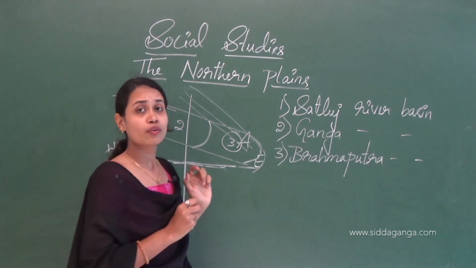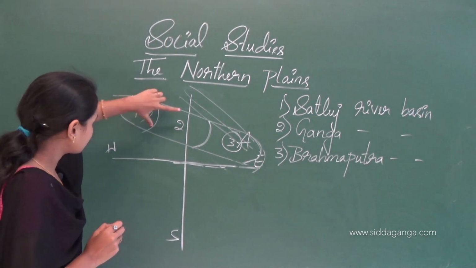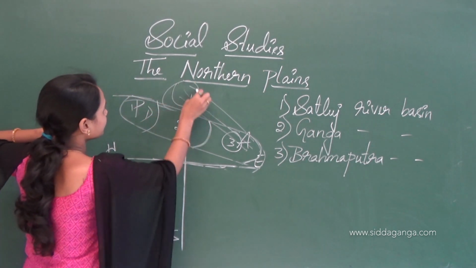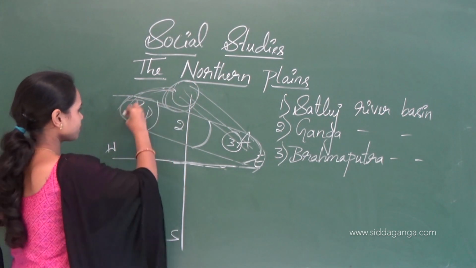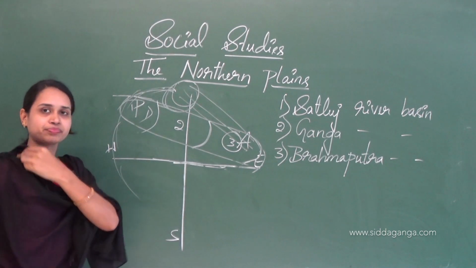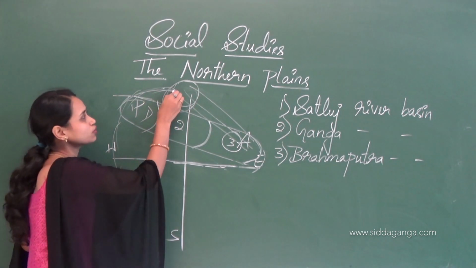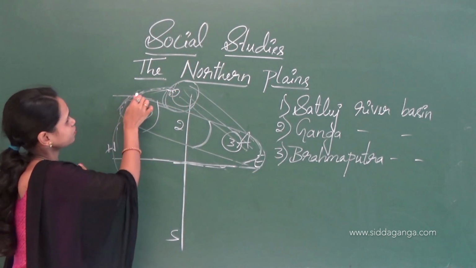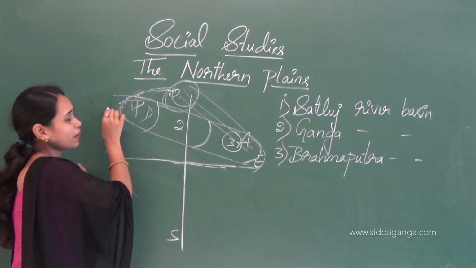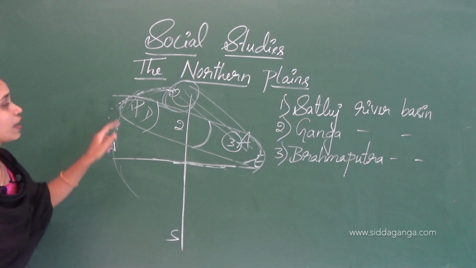It originates here in the Himalaya and flows southwest, and here it joins the Indus river in Pakistan. Pakistan is our neighboring country, so it flows through Pakistan.